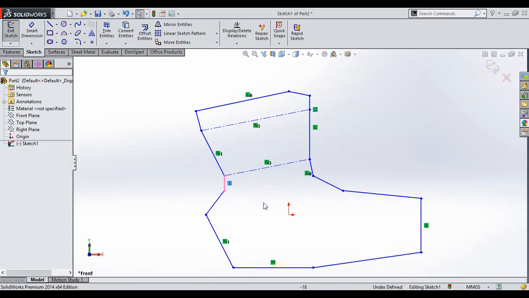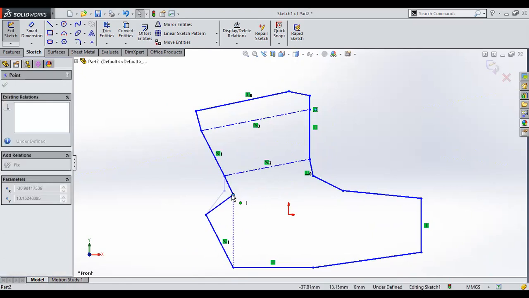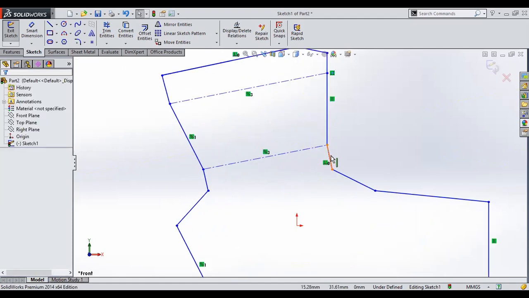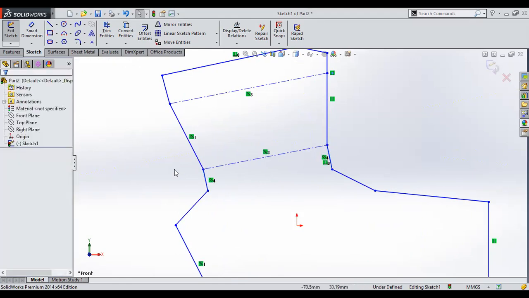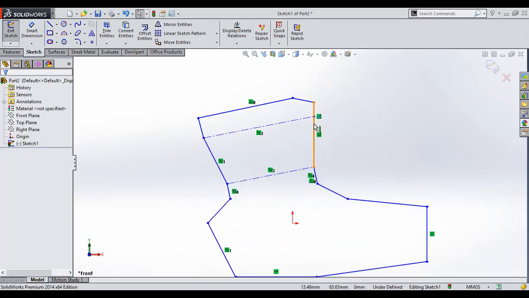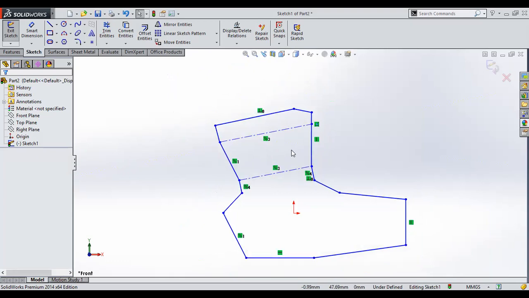Then you can eliminate these constraints. If you need two lines to be parallel to each other, in that case you have to select the two lines. And if you already have a constraint, then another constraint which you need to apply may not exist. So you have to work with respect to constraints and see whether that particular constraint is possible or not. If it is not possible, then make it possible by deleting some of the other constraints.